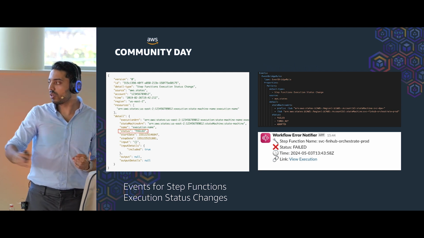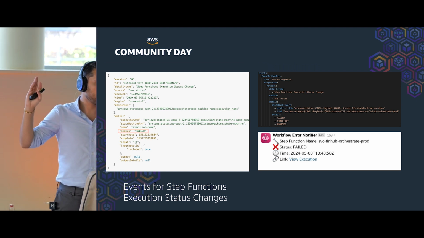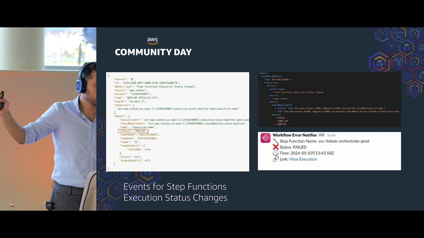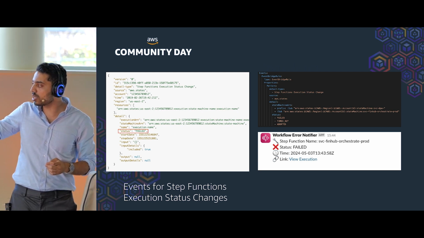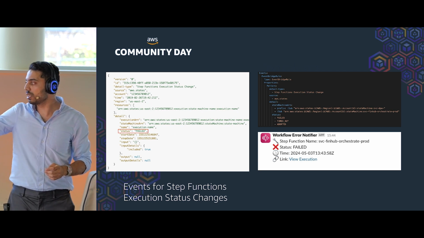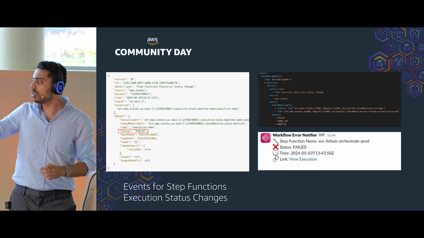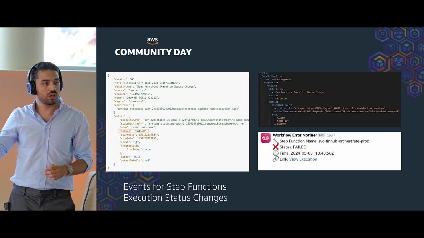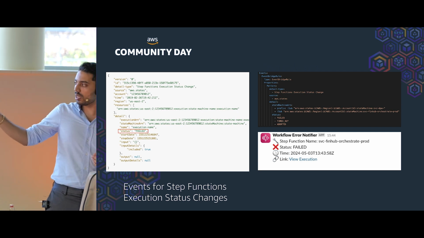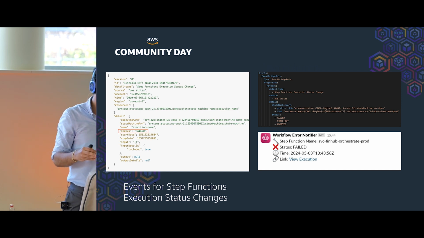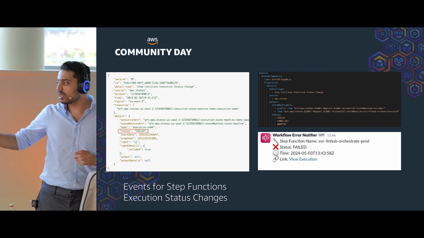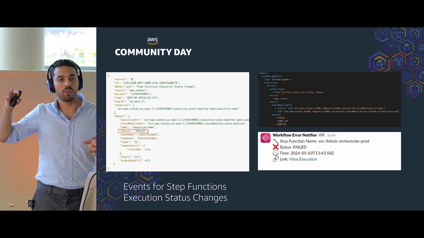But here, for example, in this example, we have one rule whose pattern covers all the step functions that have this as their ARN prefix, and this as their execution ARN. And we are just telling this event rule to only respond to events that have the status as failed, timed out, or aborted. And we are using this rule for monitoring.